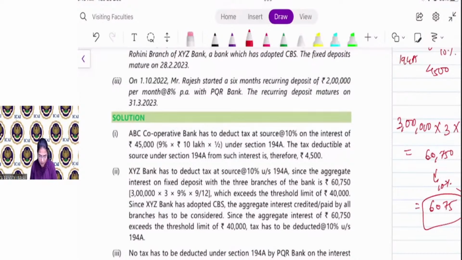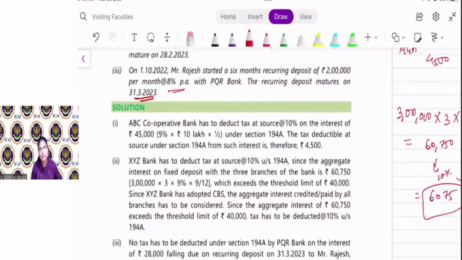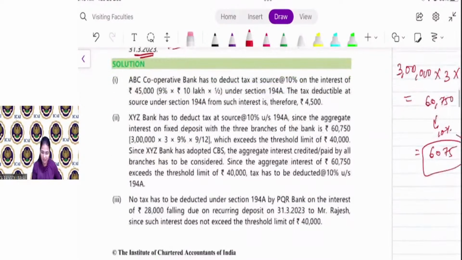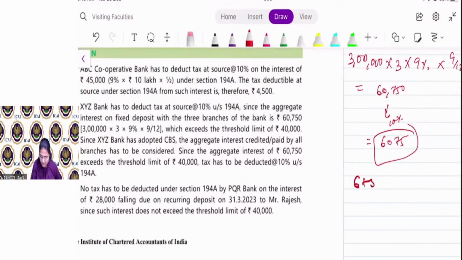On 1/10/2022, Mr. Rajesh started a 6-month recurring deposit of 2 lakh per month at 8% per annum with PQR Bank. The recurring deposit matures on 31st March 23. Here, my dear friend, it is a recurring deposit. So he is depositing 2 lakh rupees every month, right? So the deposit made on 1st October 22, he will receive the interest for 6 months. For deposit made on 1st November, he will receive the interest of 5 months. So here 6 plus 5 plus 4 plus 3 plus 2 plus 1.